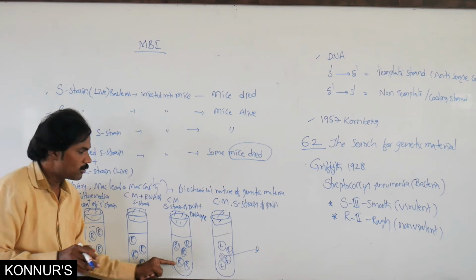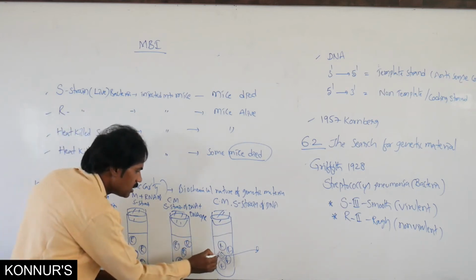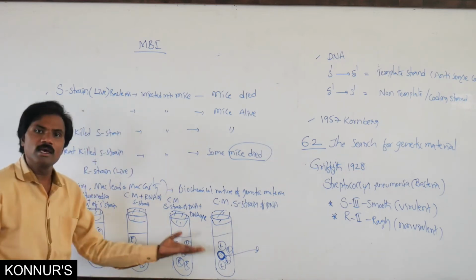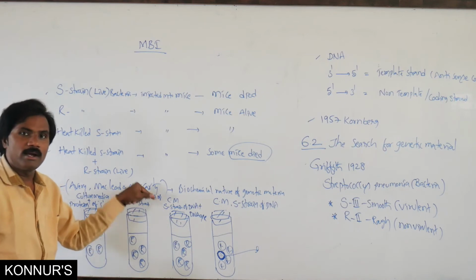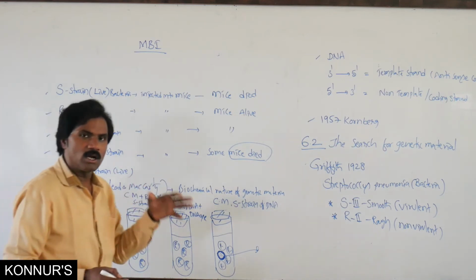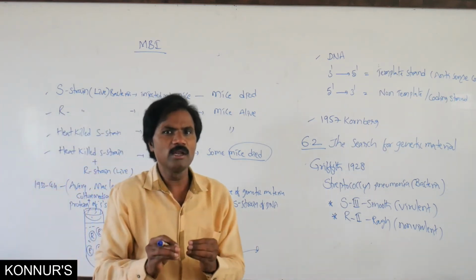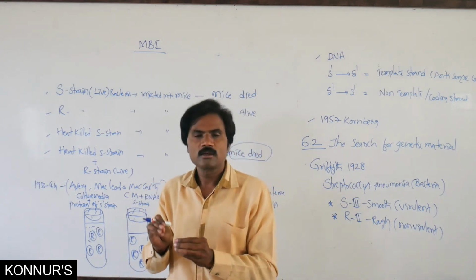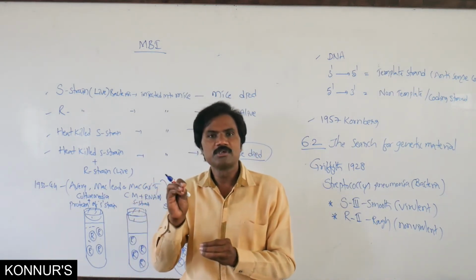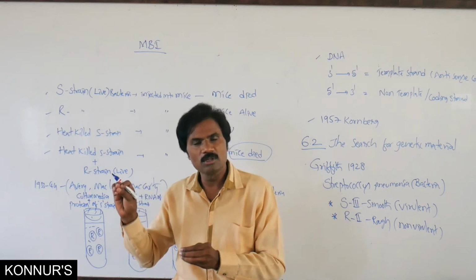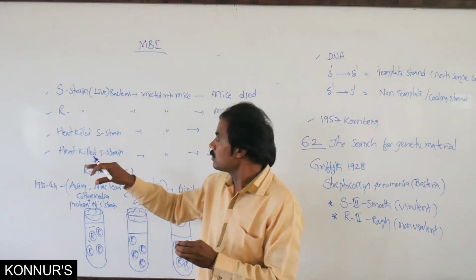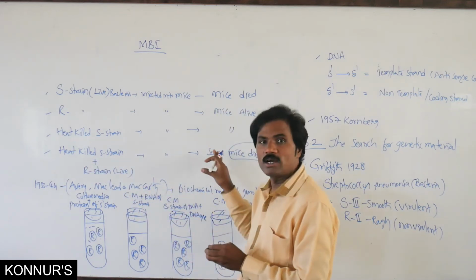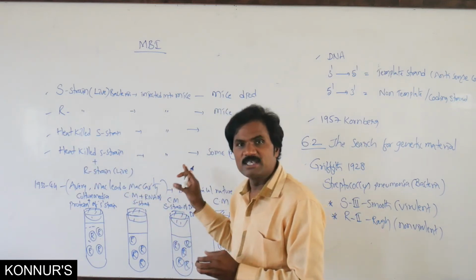That's why nothing is transferred, even though S strain is added. Here, one among the R strains converts into S because of DNA. Remaining, none, even though S strain was added. So finally, they concluded DNA is the biochemical nature of the genetic material which transfers from the heat-killed S strain to the living R strain, and then it is possible for the death of this particular mice.